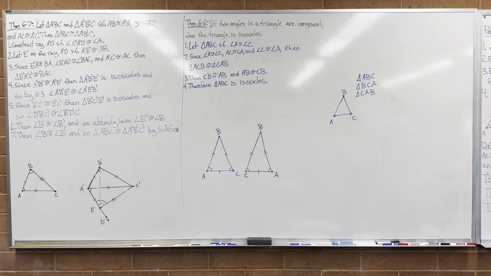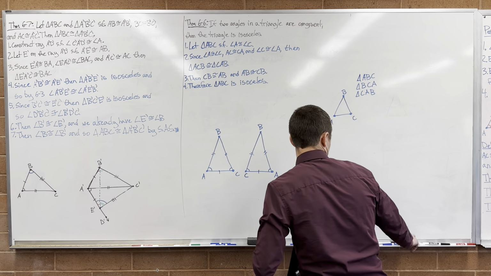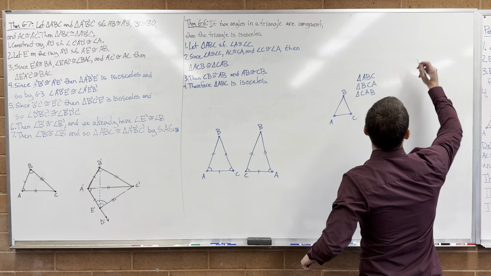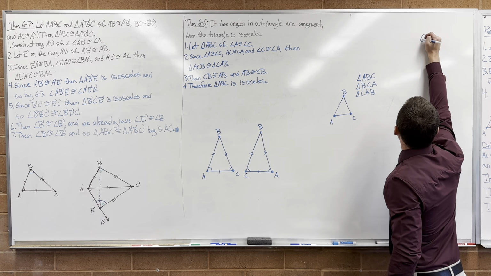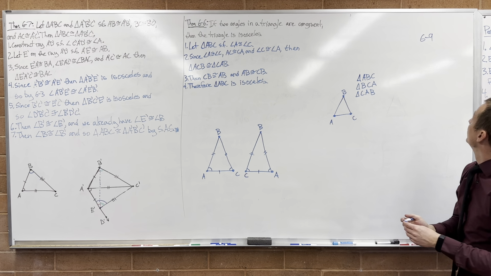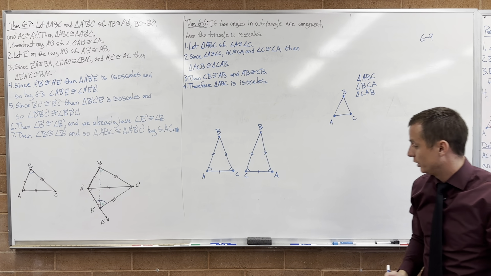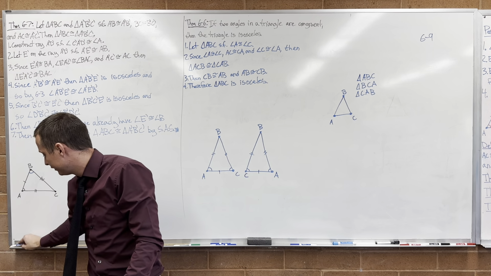So for exercise group 6-9, write those proofs really good and turn them in. I want to read those ones. So for exercise group 6-9, let me actually see your proofs. I want to read them and see how things are going.